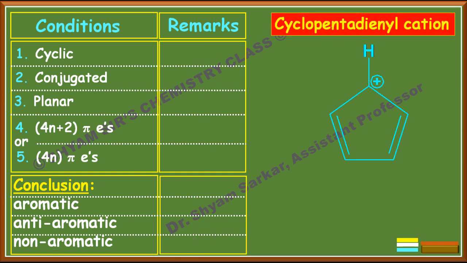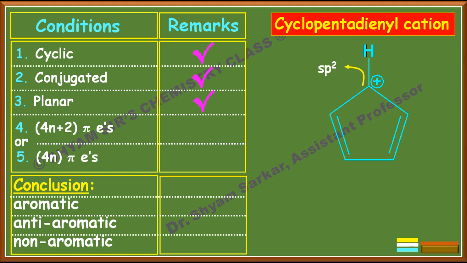Next, if you see the cyclopentadienyl cation, due to the cation, this carbon atom becomes sp2, and because of sp2, these double bonds become conjugated and this becomes a planar structure, and due to being planar, it will have a chance to be aromatic.